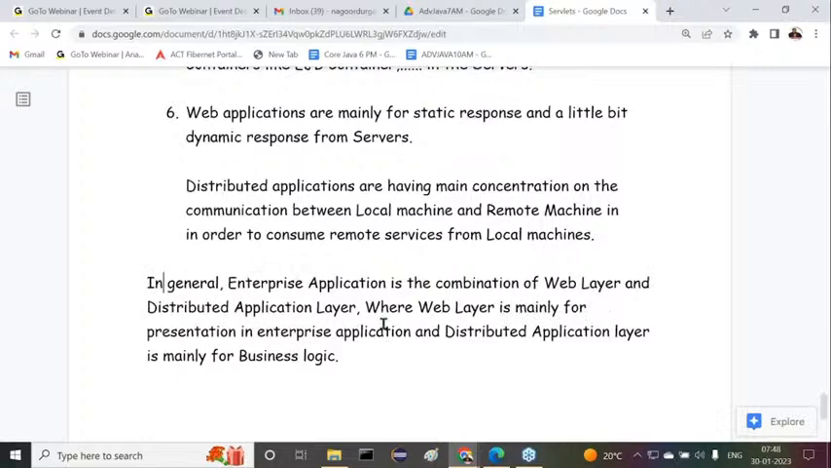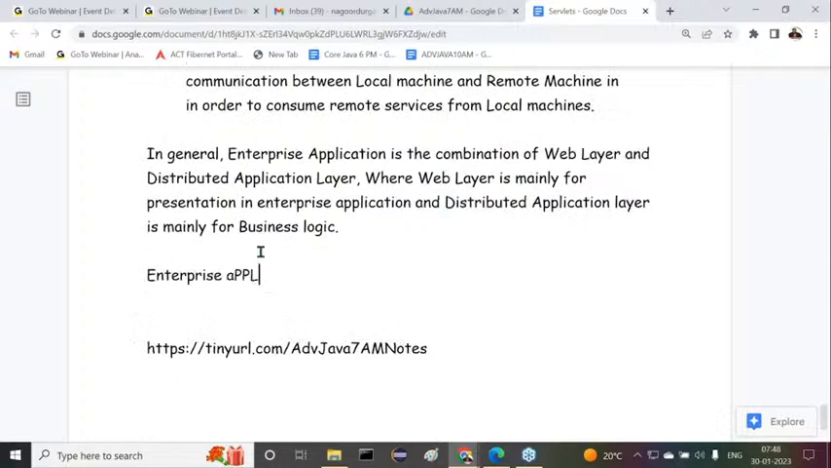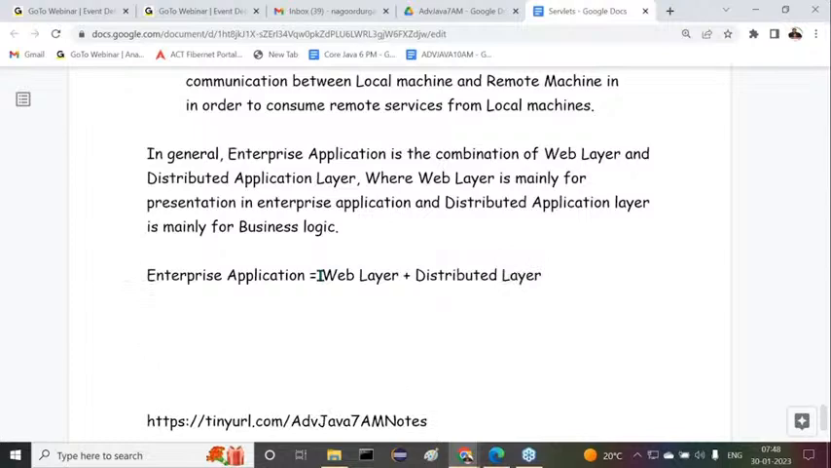In other words, an enterprise application is equal to web plus distributed: both the web layer and the distributed layer. You can understand it. Both the combination is nothing but an enterprise application.